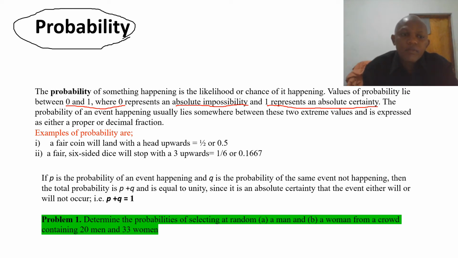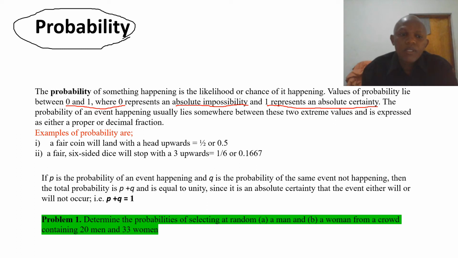If you have a die, you're casting a die, and a die has six sides. If I numbered all the sides from 1 to 6, and I'm tossing this, a 6-sided die will stop with a 3 upwards. So if you have got sides 1, 2, 3, 4, 5, 6, then the chance that a 3 will face upwards will be 1/6, because there are 6 outcomes, or the sample space, we call it.